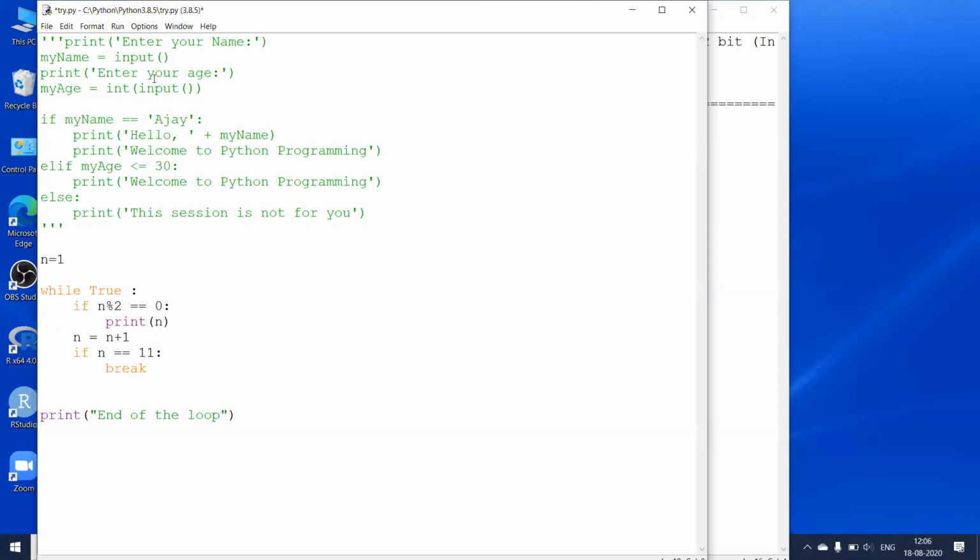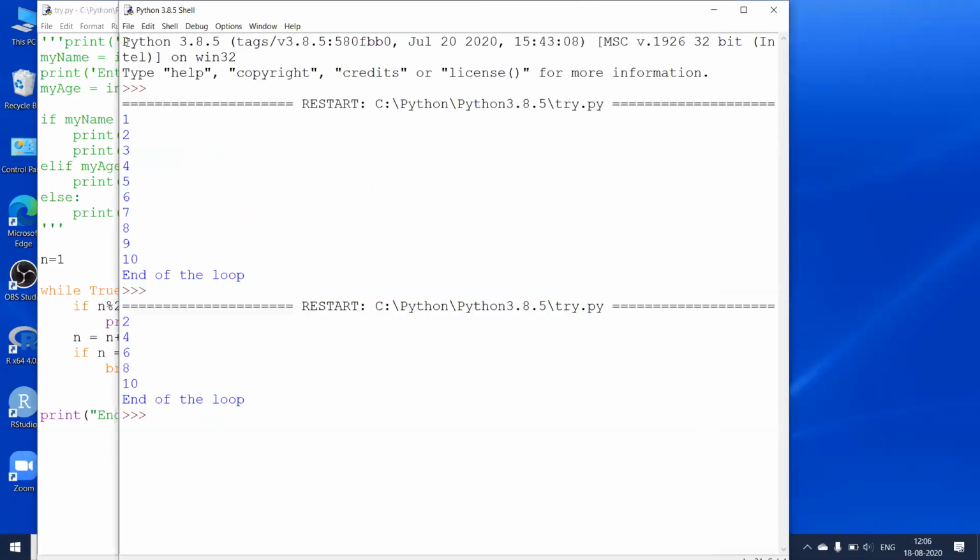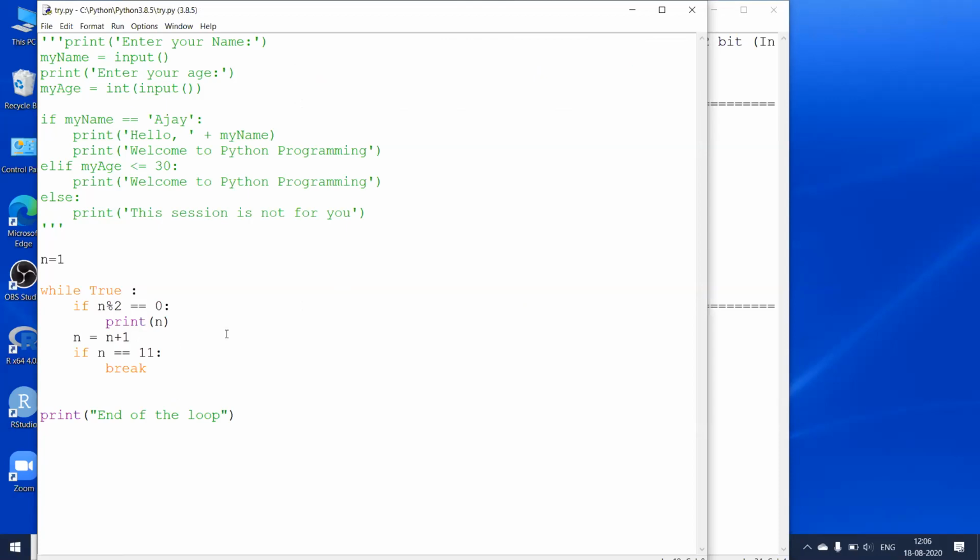Let us run this one as well. I'll save this, run it. And here you can see I'm getting only the even numbers: 2, 4, 6, 8, 10. As soon as the value of n becomes 11, it terminates the loop. Any doubts here?